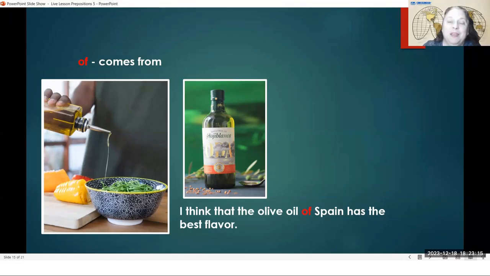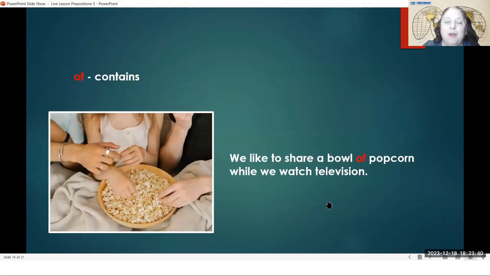Instead of saying that it comes from Spain, I would say that it is Spanish olive oil. Or if something comes from Italy, instead of saying it's of Italy, it would be more common for me to say Italian. For example, pasta of Italy. The Italian pasta would be more common. This next use for of, saying that something contains something, this is very common.